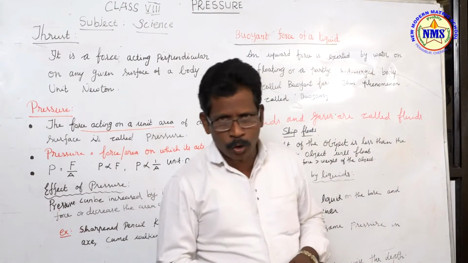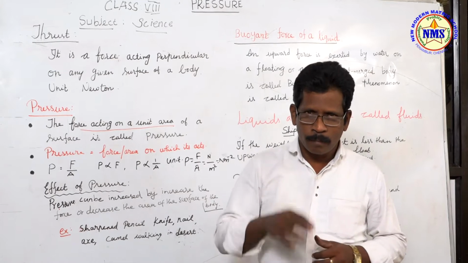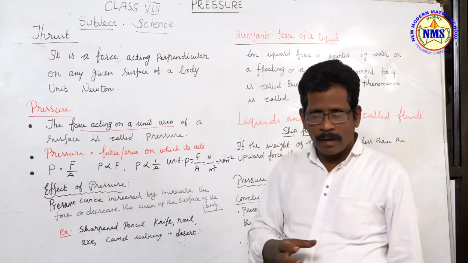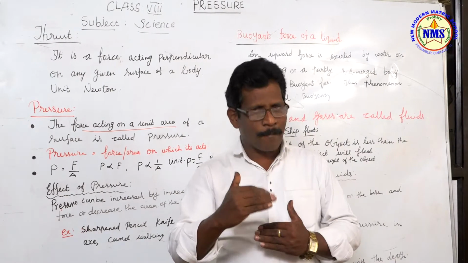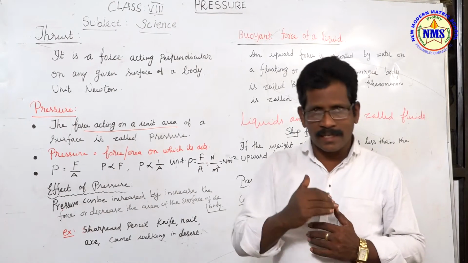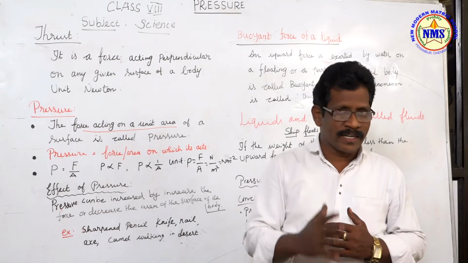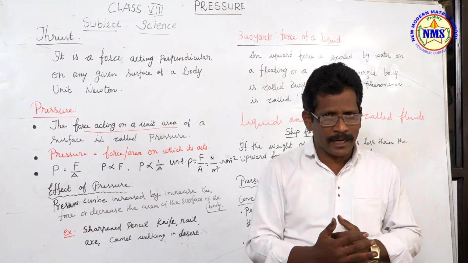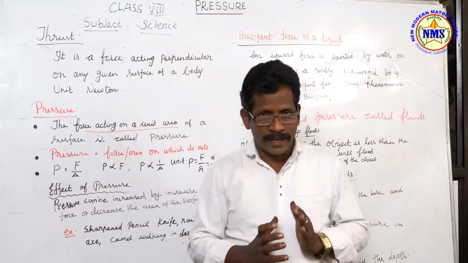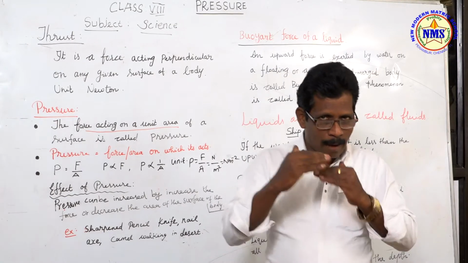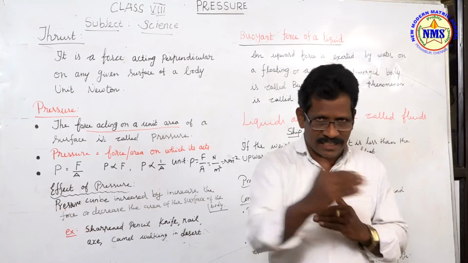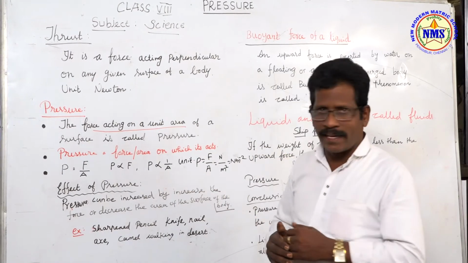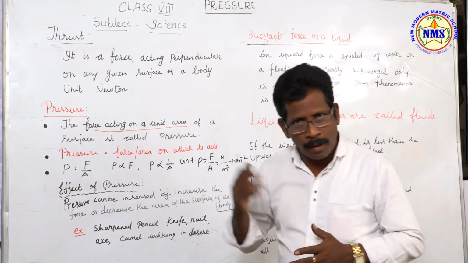Pressure is also a physical quantity which is used to calculate or measure the effect of thrust. That is the amount of pressure. The amount of thrust can be measured by the quantity of pressure.